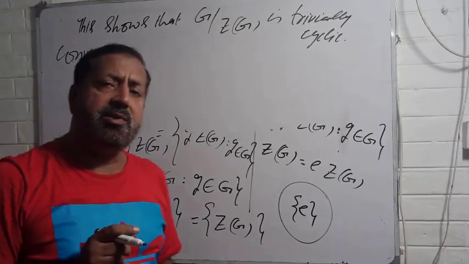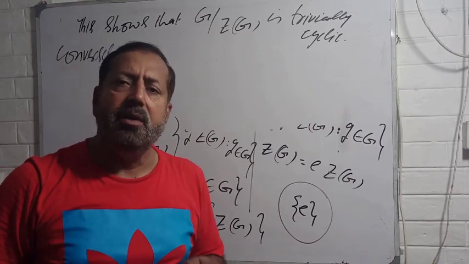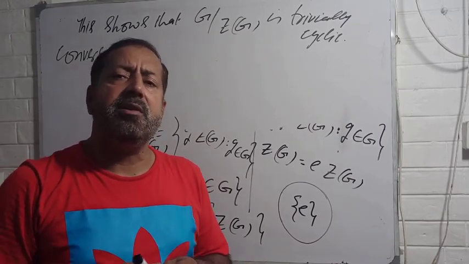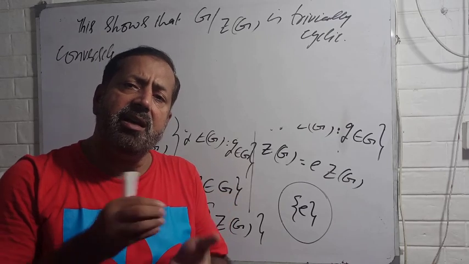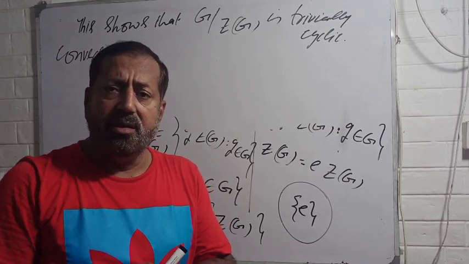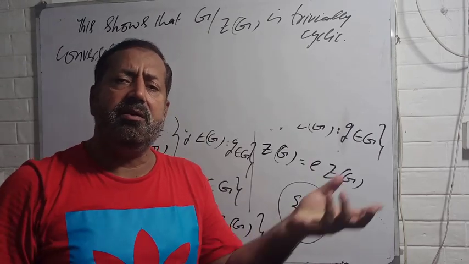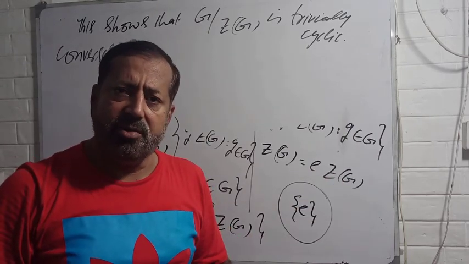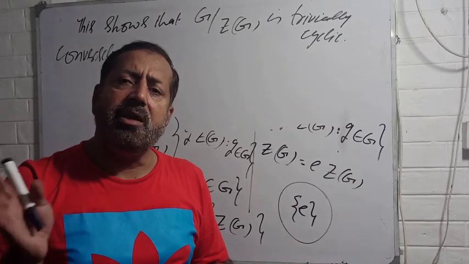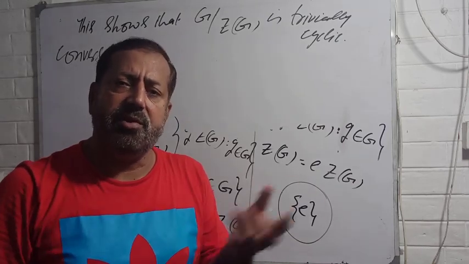Conversely, suppose that G by center of G is cyclic. Remember, if I am saying that G by center of G is cyclic, this means that there is a generator. This means that whenever you take any other element other than that generator, the new element can be expressed as some power of the generator.